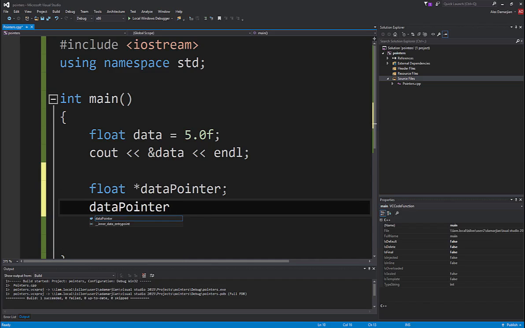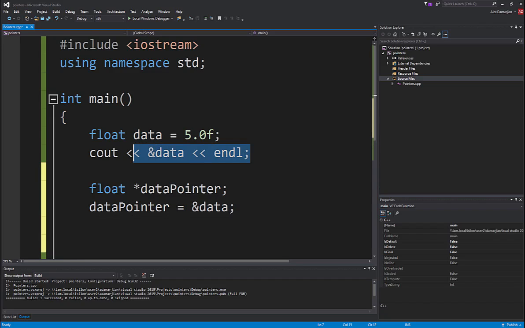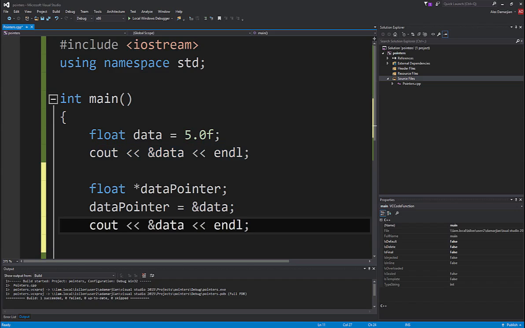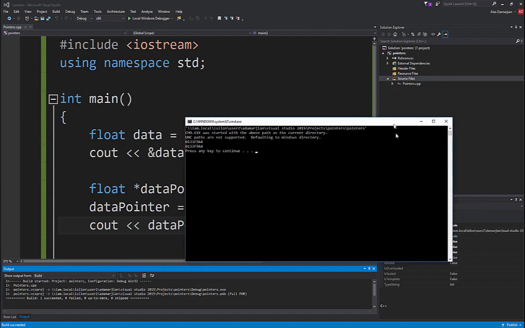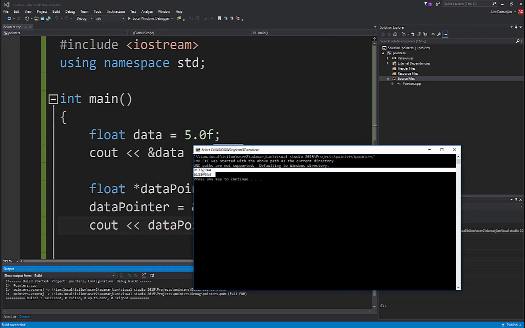I'm doing this to show you that once you declare it there, you don't have to put the asterisk again. C++ knows that this is a pointer and that what it's going to store is the memory address. So I want to save the memory address of data. Then I'll copy this line again, and instead of the ampersand with data, I'm just going to console output data pointer. I'll hit Control F5 to run this, and you can see I get the exact same memory address.